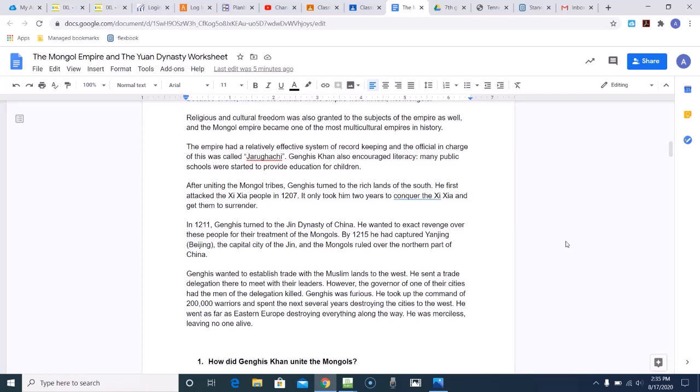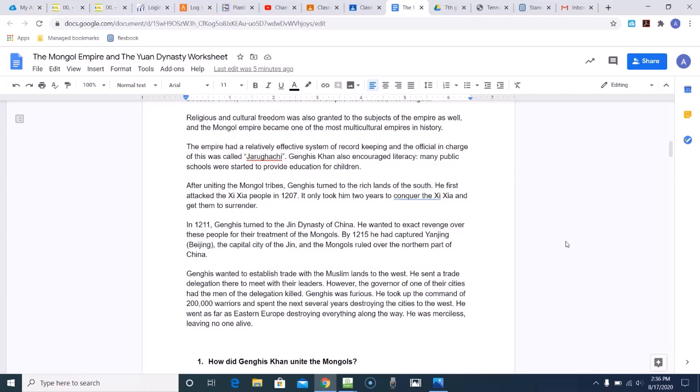After uniting the Mongol tribes, Genghis turned to the rich lands of the south. He first attacked the Zizai people in 1207. It only took him 2 years to conquer the Zizai and get them to surrender. In 1211, Genghis turned to the Jin dynasty of China. He wanted to exact revenge over these people for their treatment of the Mongols. By 1215, he had captured Yanjing, the capital city of the Jin, and the Mongols ruled over the northern part of China. Genghis wanted to establish trade with the Muslim lands to the west.